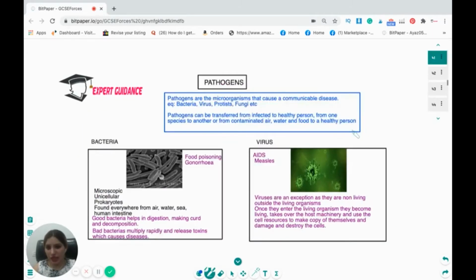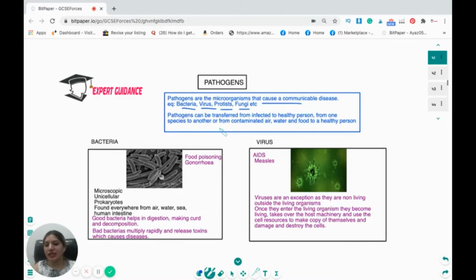Now, as we said, communicable diseases are caused by pathogens. So you should know what pathogens are. Pathogens are the microorganisms that cause a communicable disease. Examples: bacteria, virus, protist, fungi. And pathogens can be transferred from an infected to a healthy person through air, water, and food.